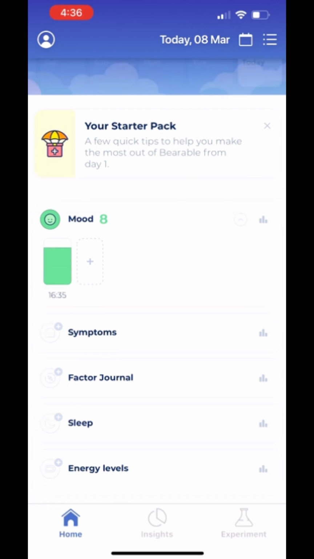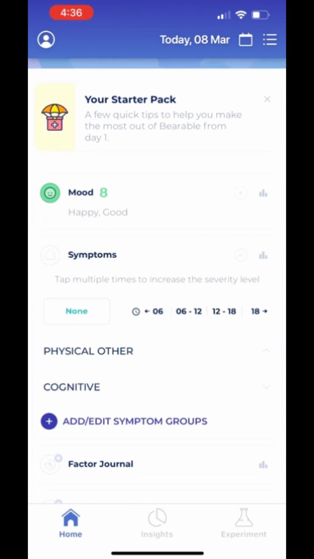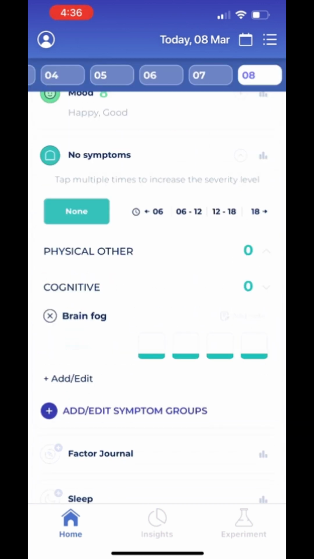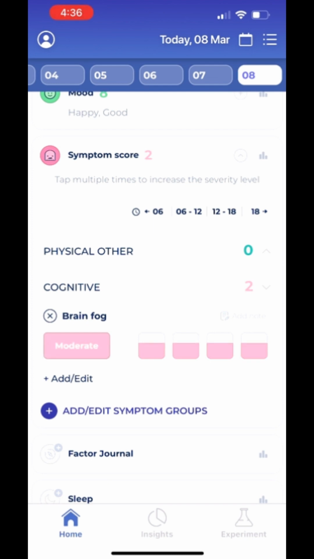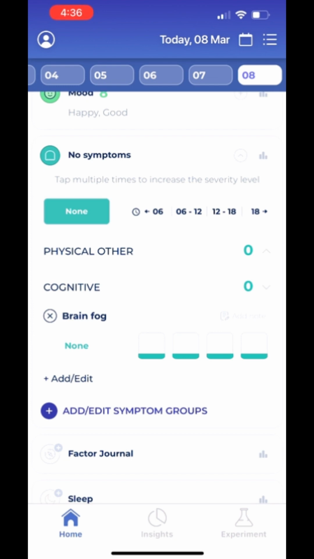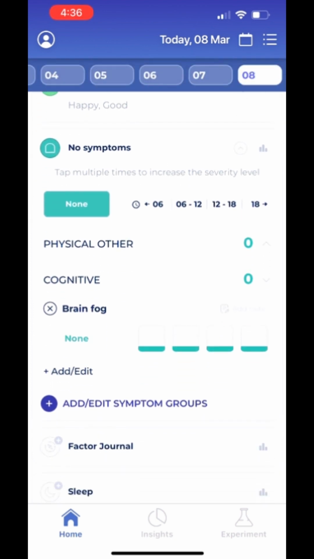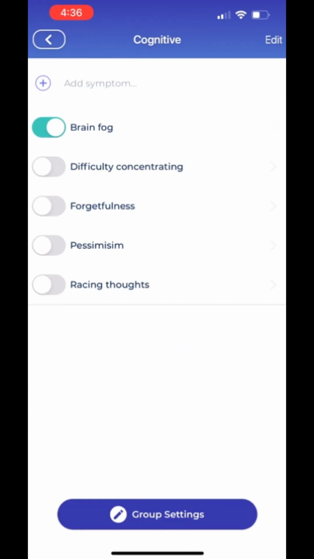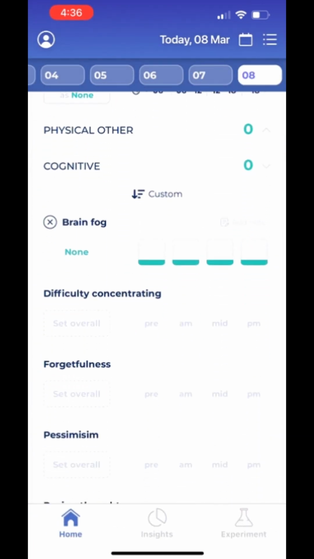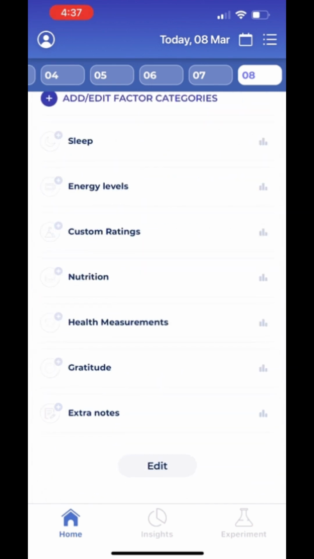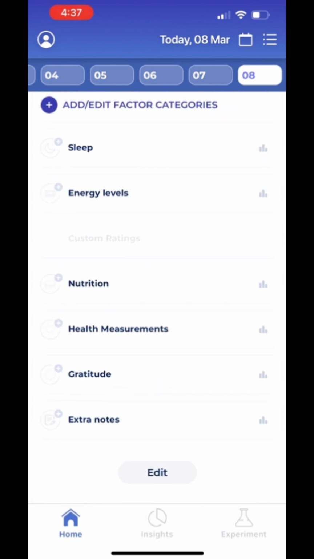The second tab is symptoms. Here you can select whether you have any of the below symptoms today. For example, brain fog or any physical symptoms like a headache. Or you could select none, so you had no symptoms at all for today. And if you think the default symptoms aren't enough, you can always add your own or select more under the tabs.